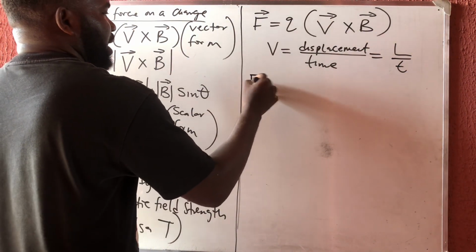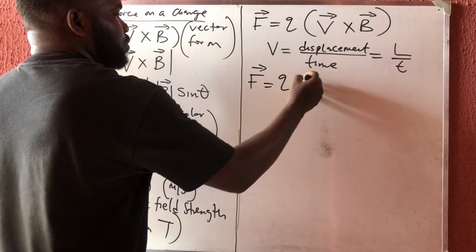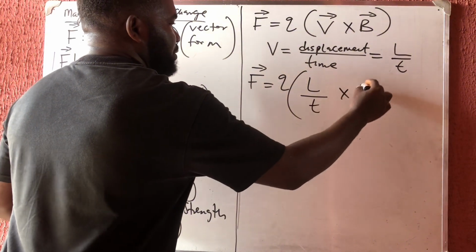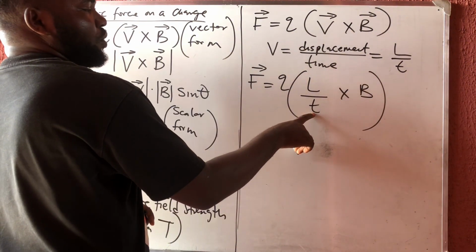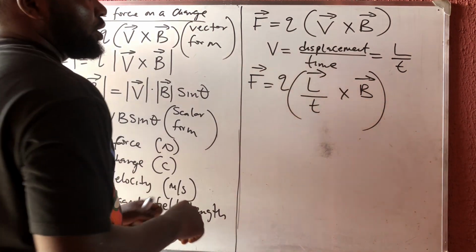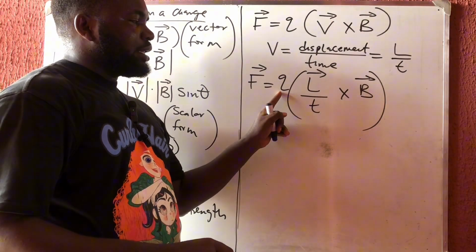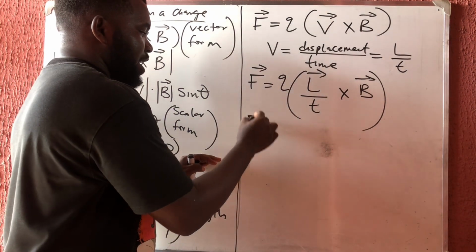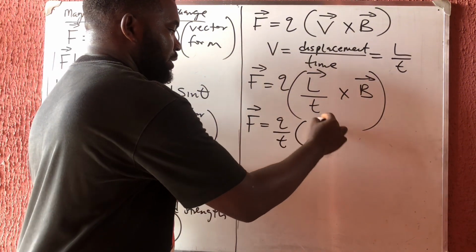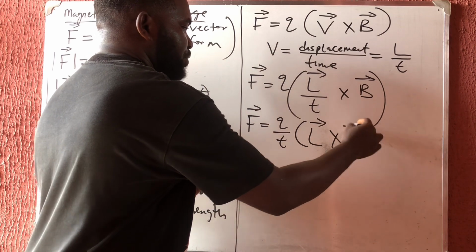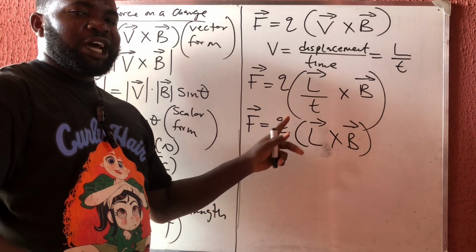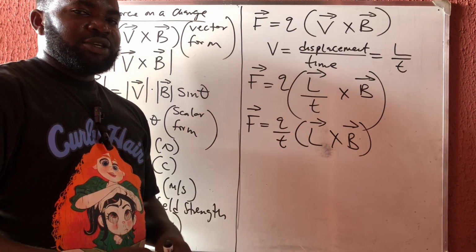I'm going to have that my F is equal to Q in bracket of L over T cross B. But you know that time is a scalar quantity and displacement is a vector quantity, so let me put a cap here to show that L is a vector. Since time is a scalar, it can come outside. Then F is Q over T in bracket of L, a vector, cross your B, a vector. Do you remember Q over T? Charge per unit time is current. Q is equal to IT.